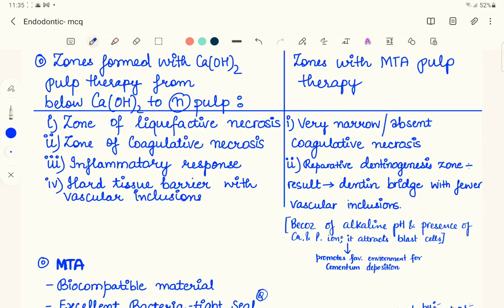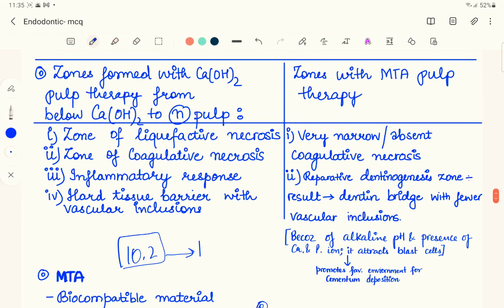Now, if you talk about this MTA, in a freshly mixed MTA, it has a pH of 10.2, but after 3 hours of mix, the MTA reaches a pH of 12.5. So it's quite alkaline. Because of this high alkaline pH, and also the calcium and phosphate ions, the blast cells are attracted towards the site where we apply the MTA.